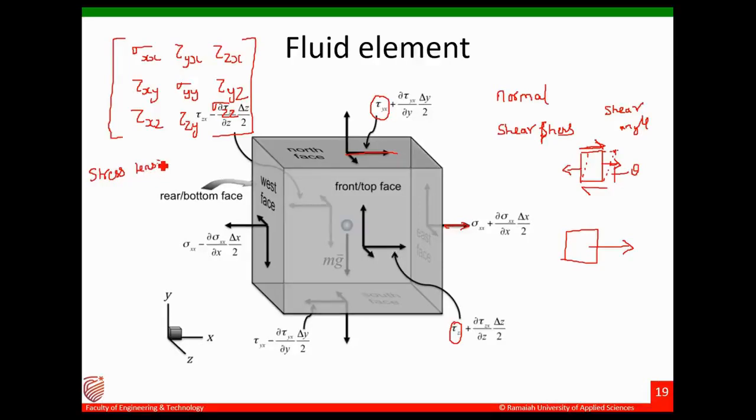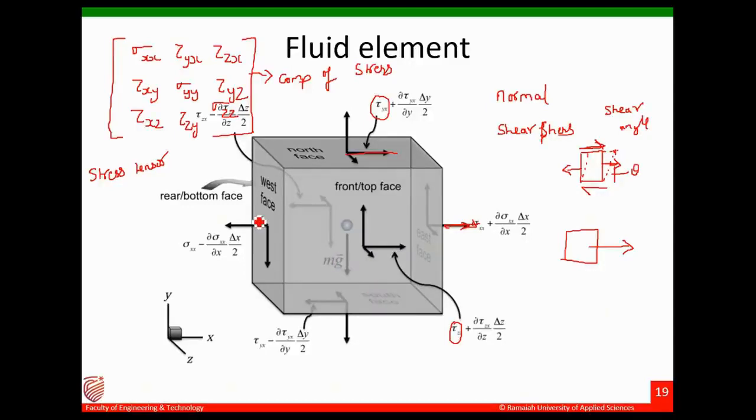So any fluid element will have all these 9 components, these are components of stress acting on a 3D body. So you can have in x direction sigma xx on this face, and along y you'll have sigma yy, and along z you have sigma zz, the third face.